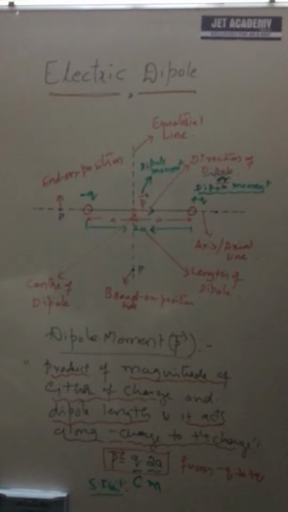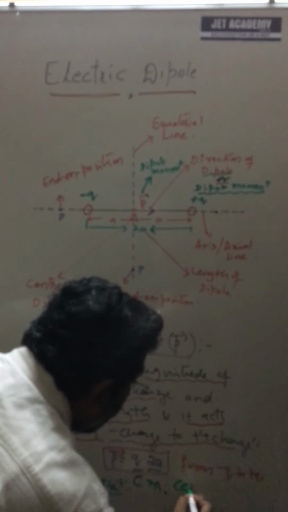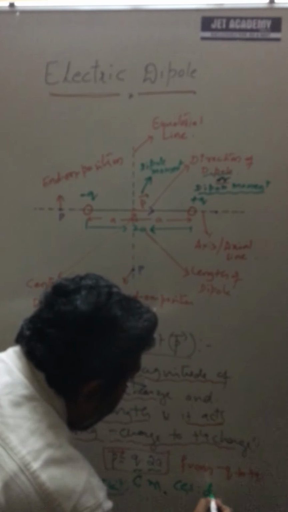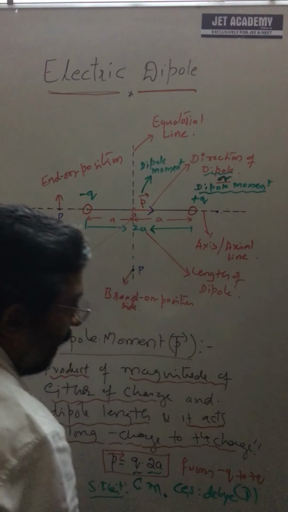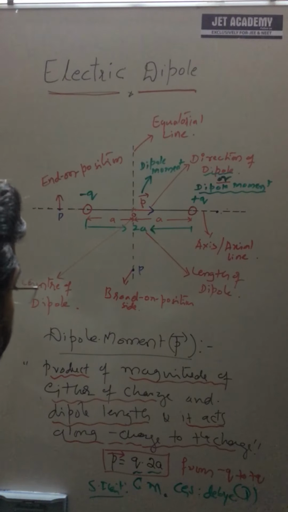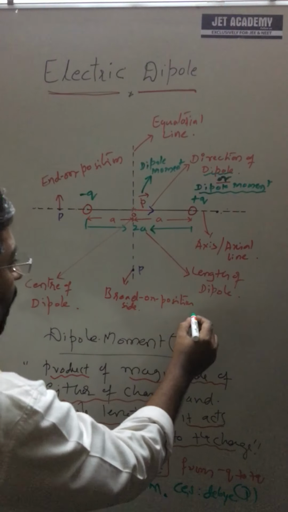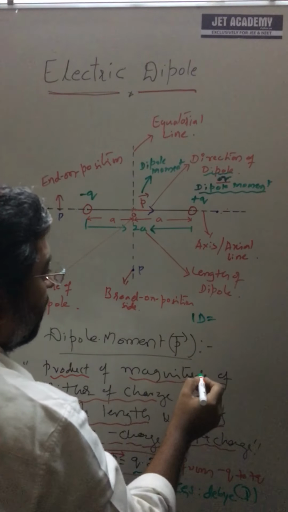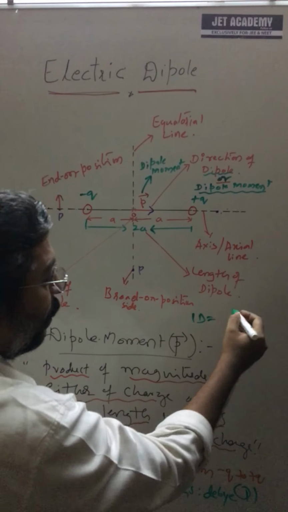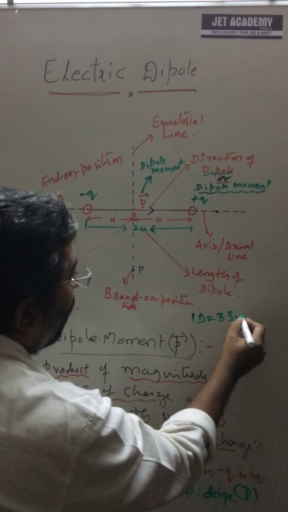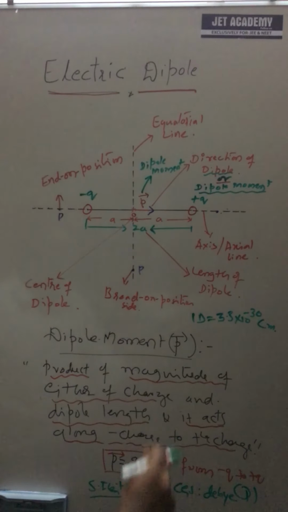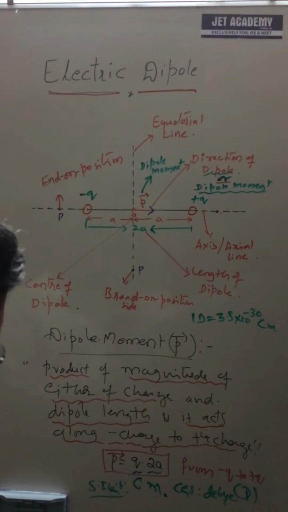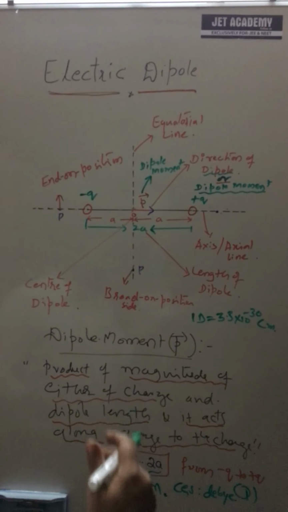And in the CGS system it is the debye, capital D being the name of a person. One debye in the CGS system is equivalent to 3.3 into 10 raised to minus 30 coulomb meter in the SI system. Remember this, it is sometimes useful in numerical problems.